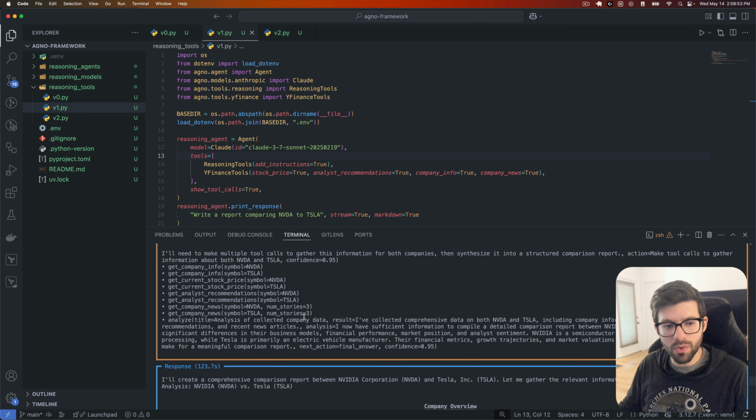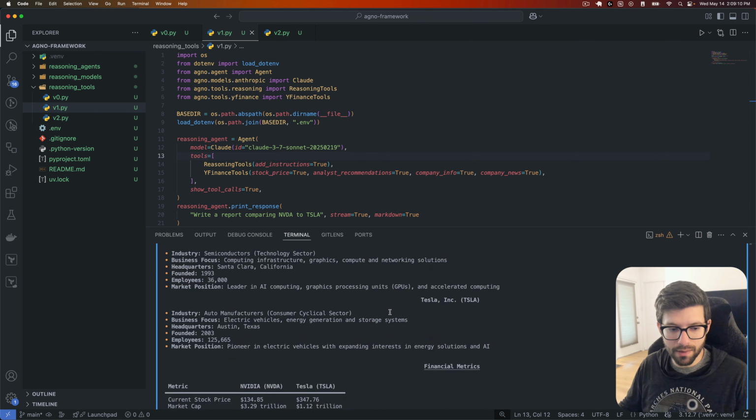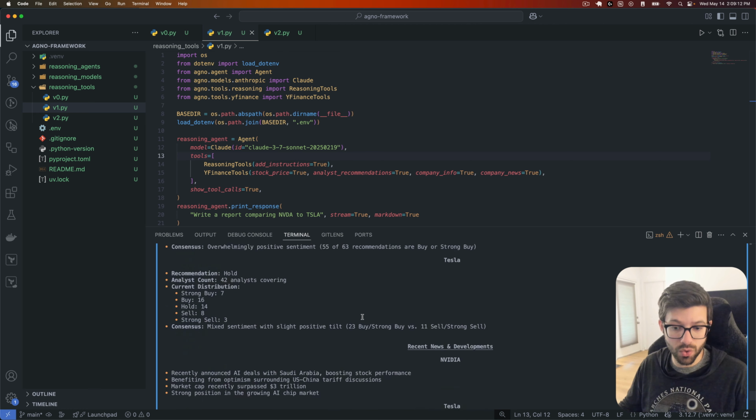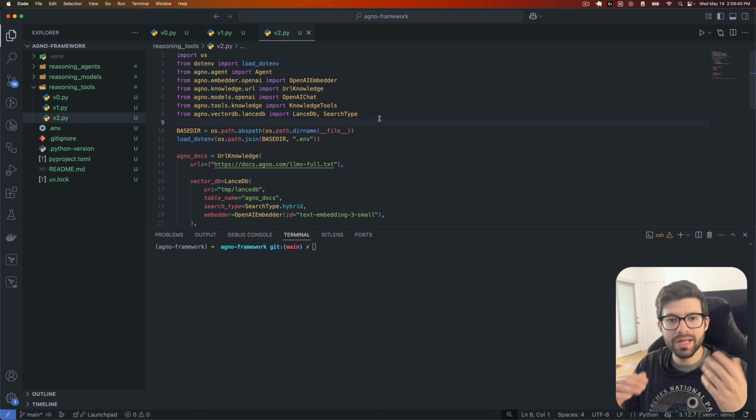As I was mentioning before, the difference between thinking and reasoning is that thinking is just thinking through the problem and describing it, whatever that may be, and reasoning is the thinking part plus analyzing it. In this case, we see that both of these things did happen. It did think through it, and then it also did analyze it. We end up with a pretty long result here, which again we're not going to get into, but it's still a pretty interesting result that I think is pretty cool. The next evolution, if you will, in the thinking and reasoning process is adding in a knowledge base.